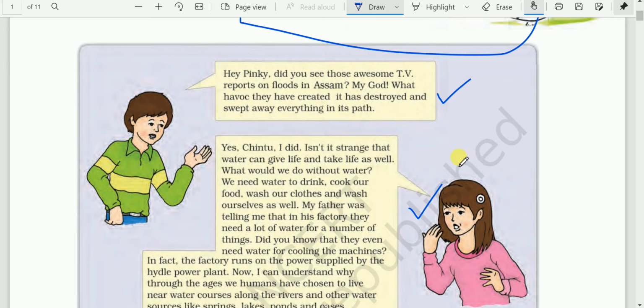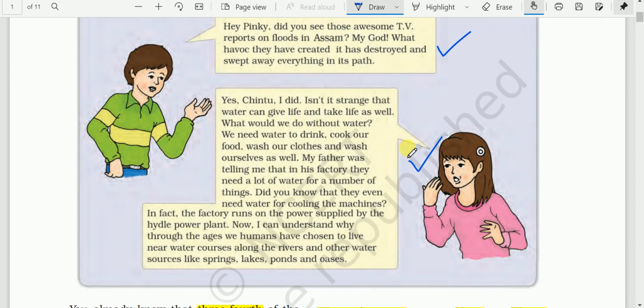Okay, this is about flood in Assam. And this is a dialogue between Pinky and Chintu. Then Chintu replied, okay, I did.